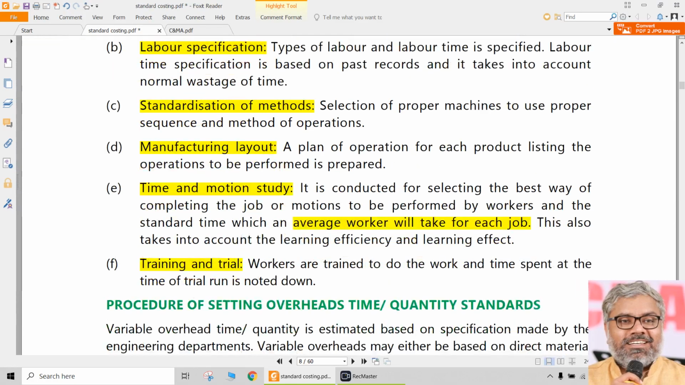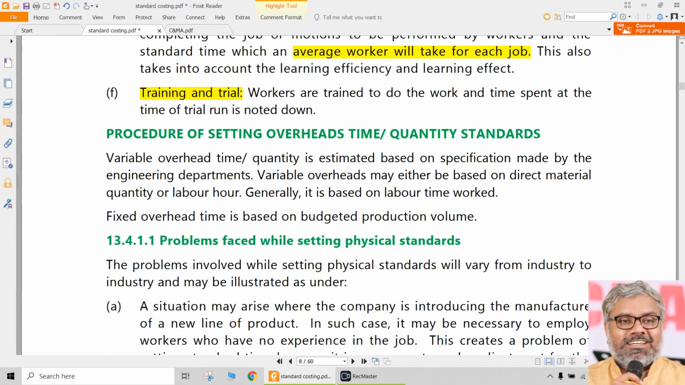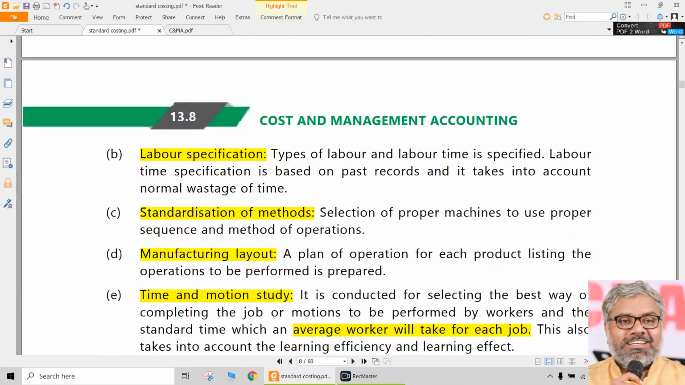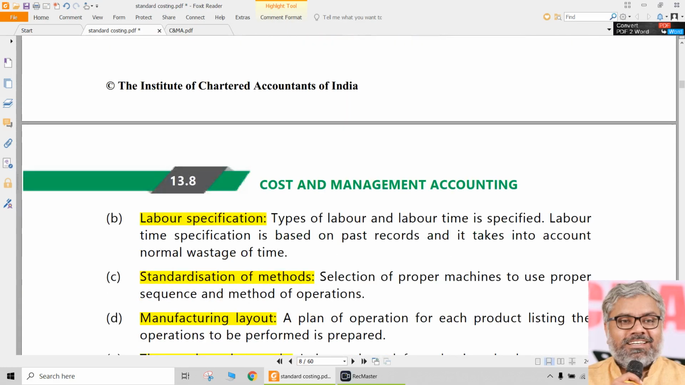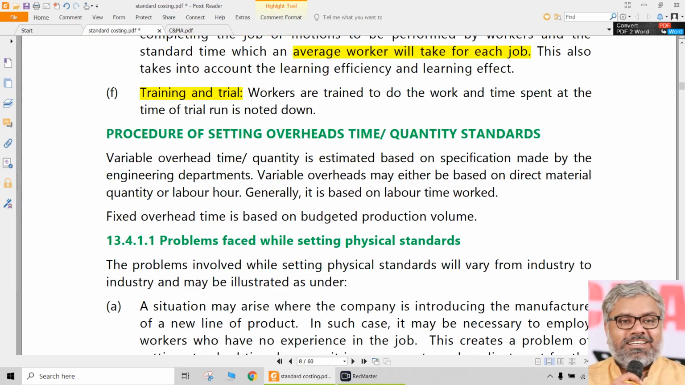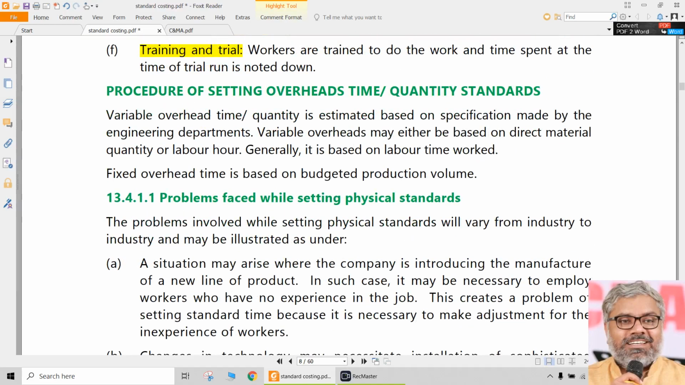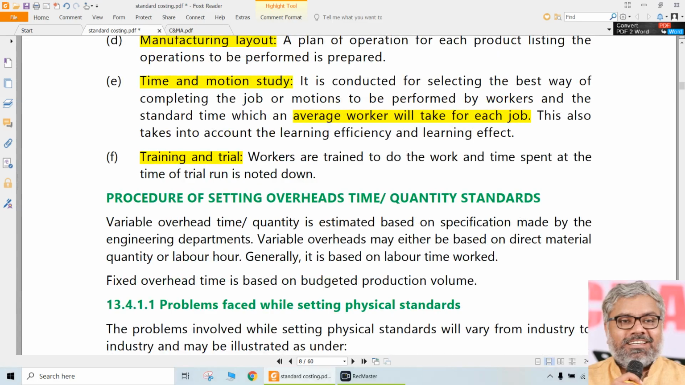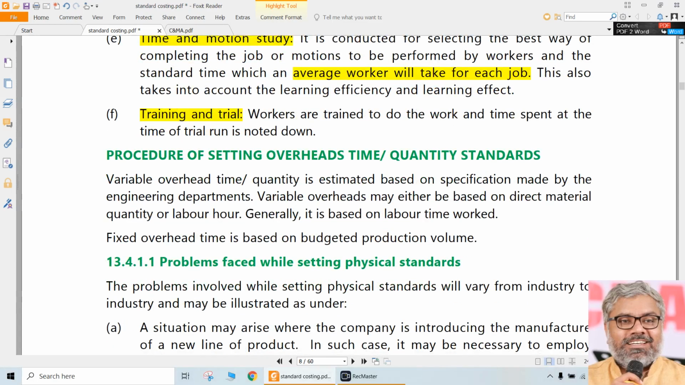What is quantity for materials? Number of units, kilos, tons, etc. What is the physical unit for labor measurement? Time, naturally. So that is why quantity and time are quantitative, not monetary. Those are called physical standards. Monetary standards will come later. Like this, the material and labor standards, physical standards, can be set.